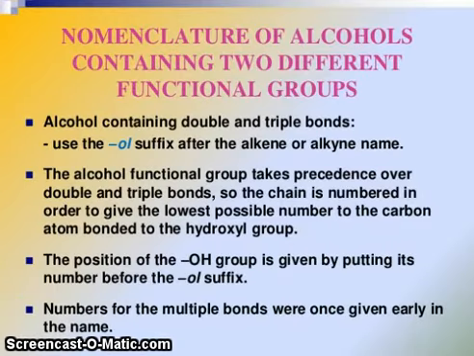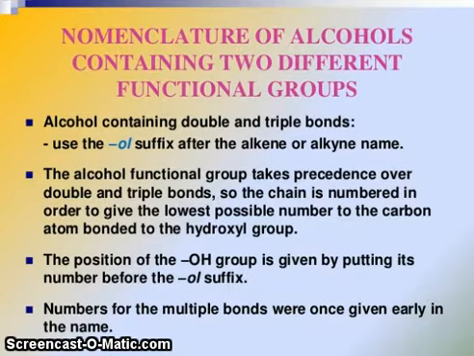Now nomenclature of alcohols containing two different functional groups. For alcohols containing double and triple bonds, use the ol suffix after the alkene or alkyne name. The alcohol functional group takes precedence over double and triple bonds.